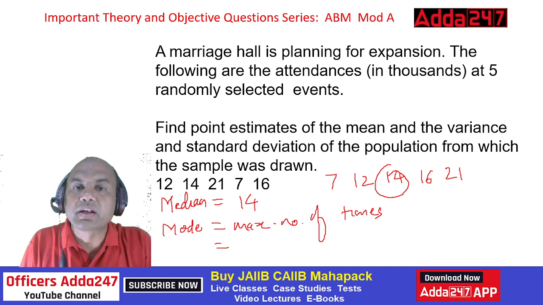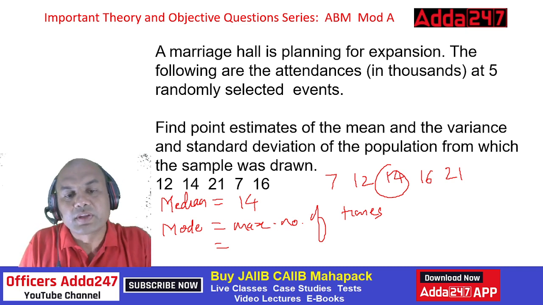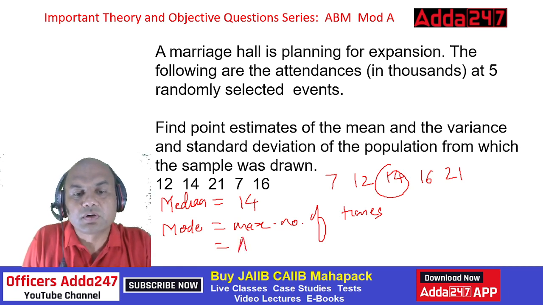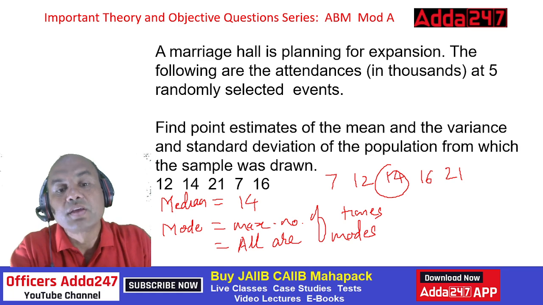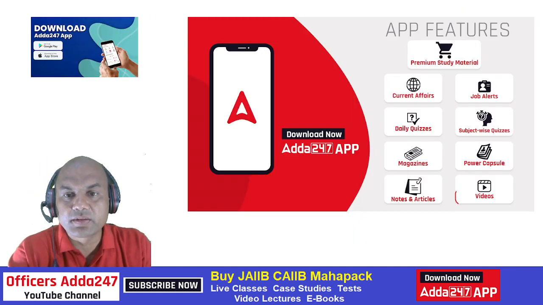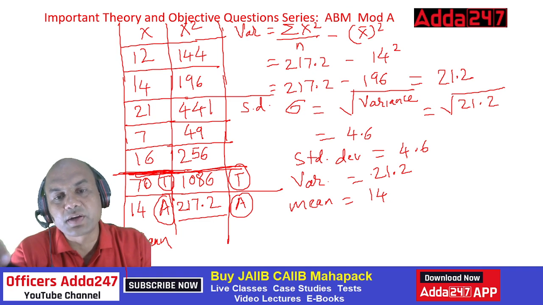So you're getting everything one time. Whenever everything is one time, all are modes. Remember this. All are modes. Got it, everyone? So this is how we find out the mean, mode, median. Then we find out the standard deviation, the variance, and the mean as such.